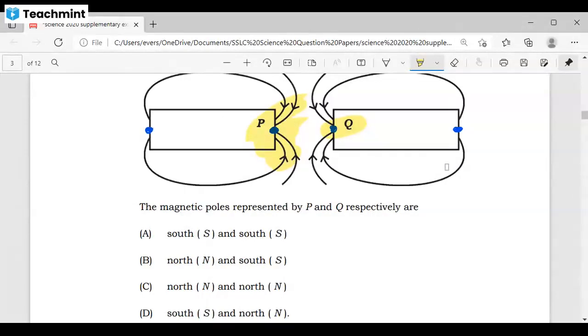So what do these magnetic poles represent? If the magnetic field lines are acting towards the pole, what is this phenomenon called?